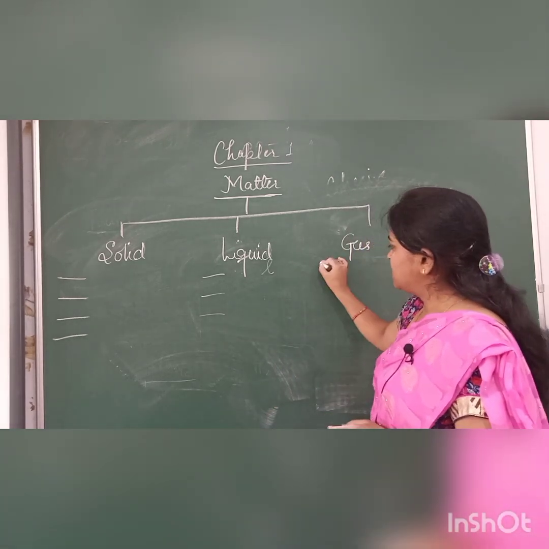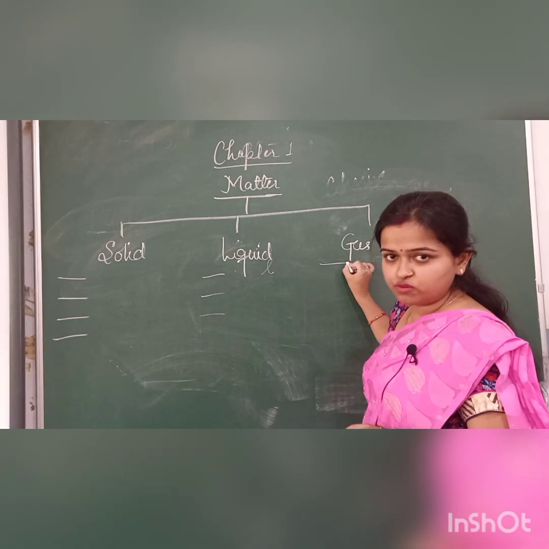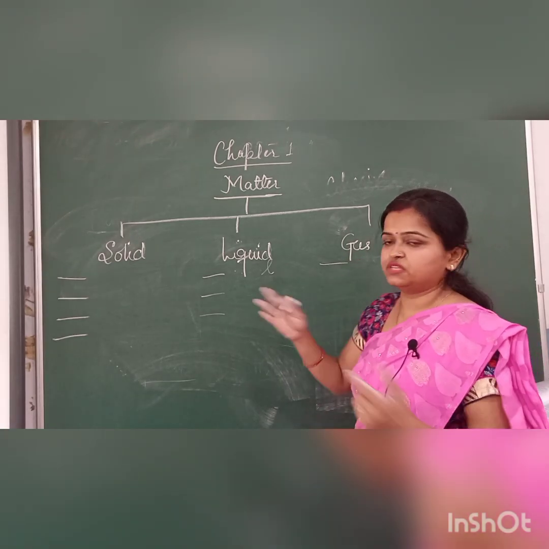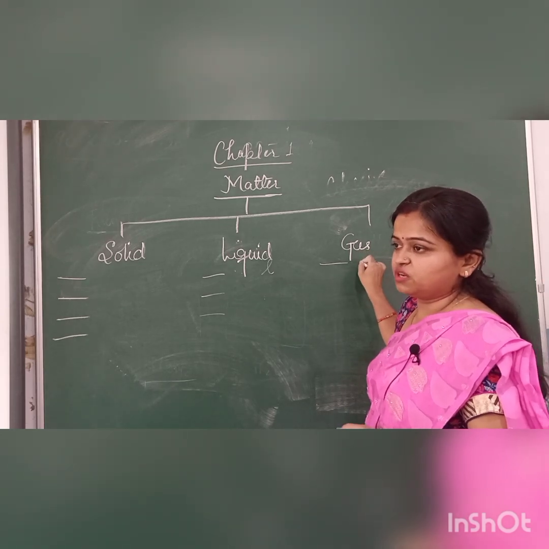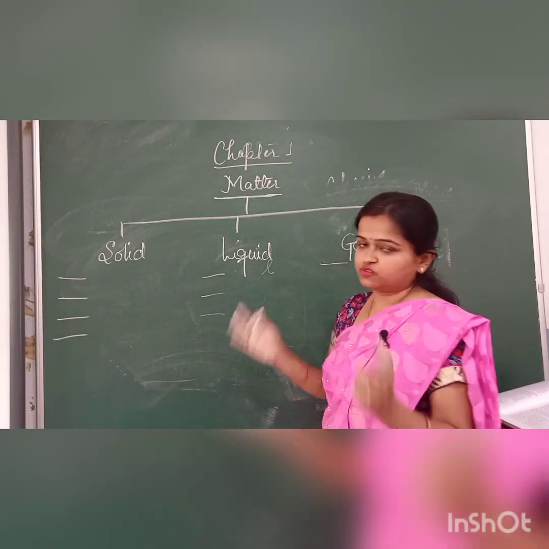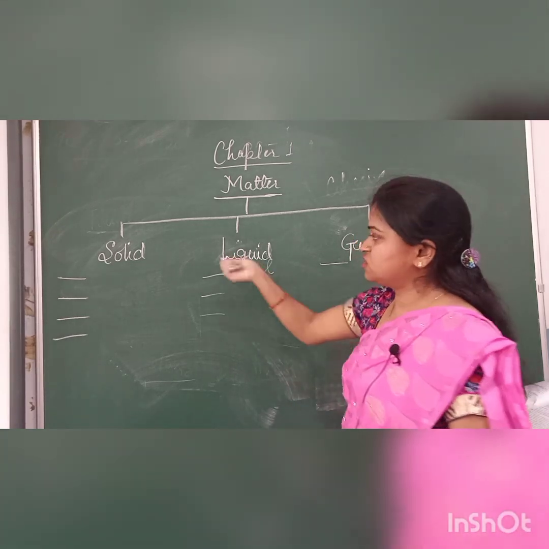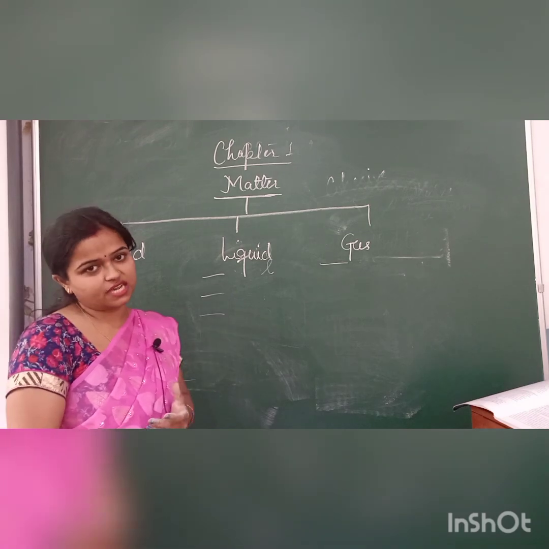Coming to gas, in case of gas, they can easily move. They are having molecules very far away from each other. So in this case, force of attraction will be minimum and space will be maximum. So this is what the 3 types which you have to study here, solid, liquid and gas.